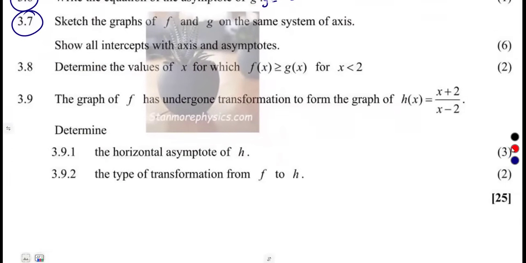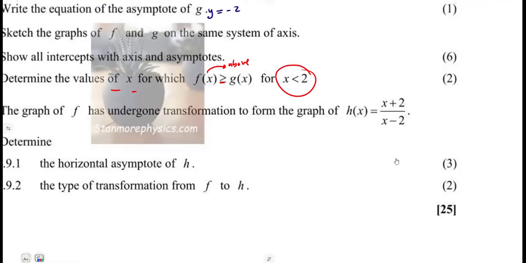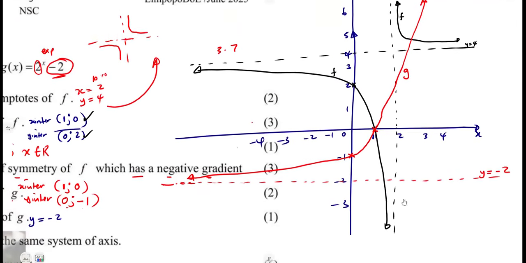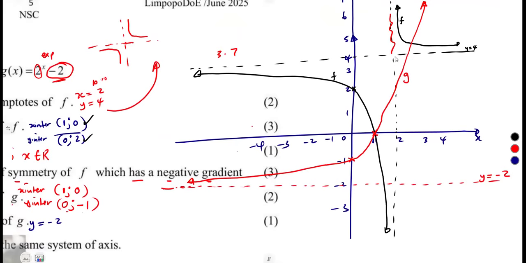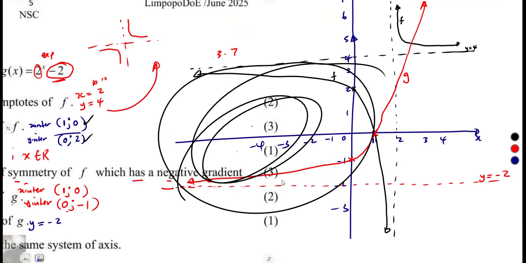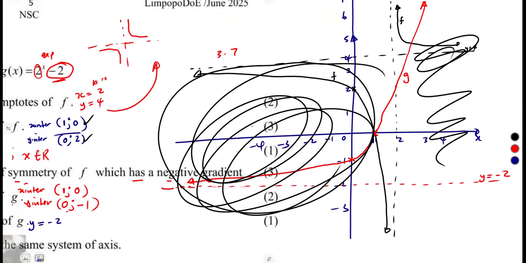3.8, we are asked here to determine the values of x for which f(x) is greater than or equal to g(x). f(x) must be above what? Above g(x). But where x is what? For values of x which are less than 2. This is where we've got our x equal to 2 on the asymptote. But we need the values of x less than 2, meaning to say on this side, not this side.